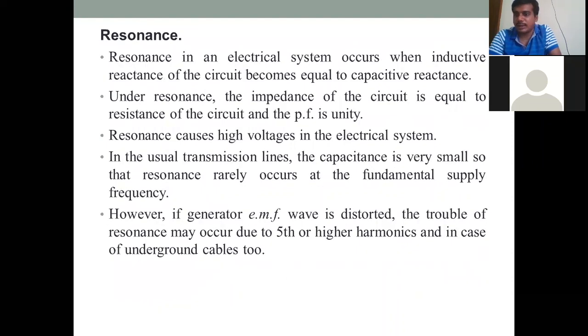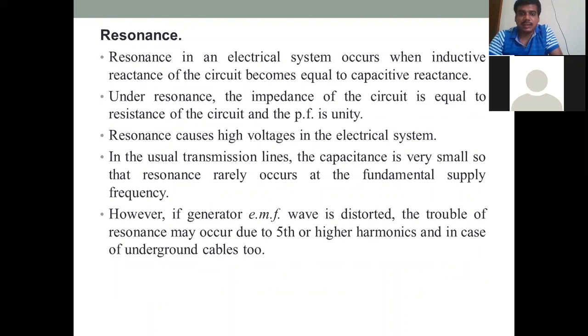Then the last of the internal causes is resonance. So you know what is the resonance condition? When XL is equal to XC. This condition is called the resonance condition. Resonance in an electrical system occurs when the inductive reactance of a circuit becomes equal to the capacitive reactance, that is XL is equal to XC. That is the impedance condition.